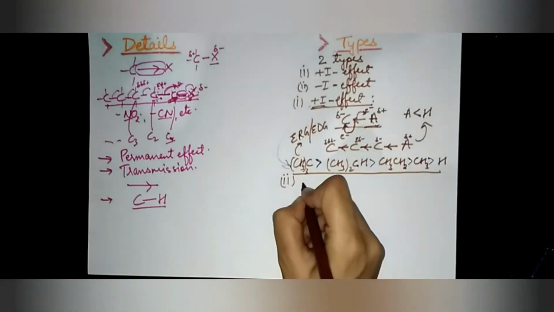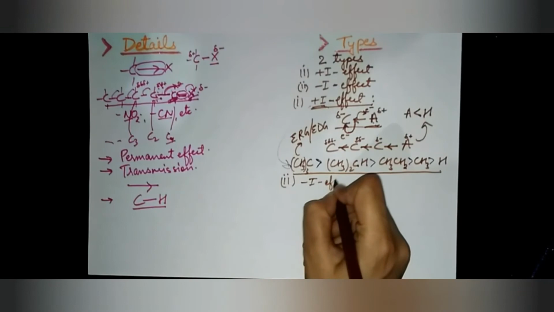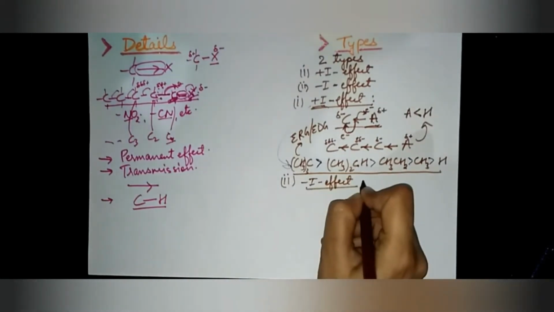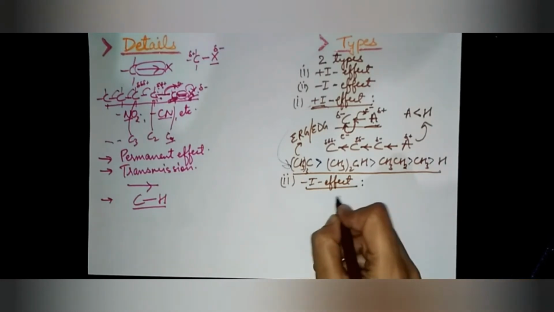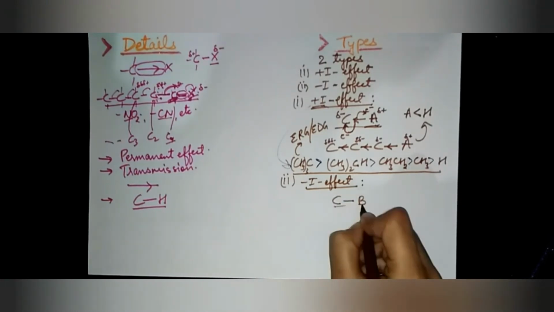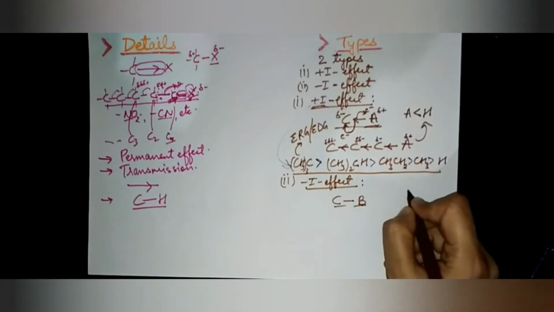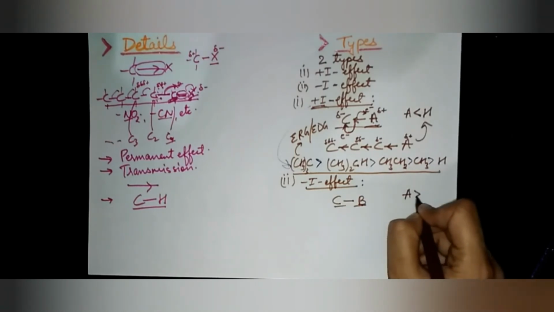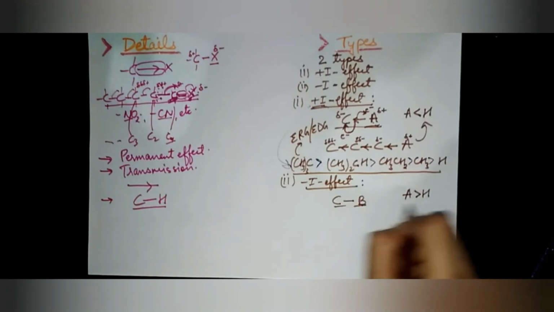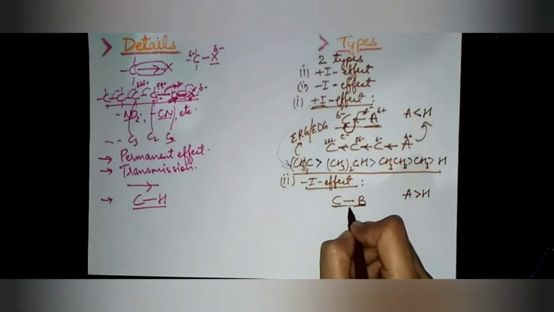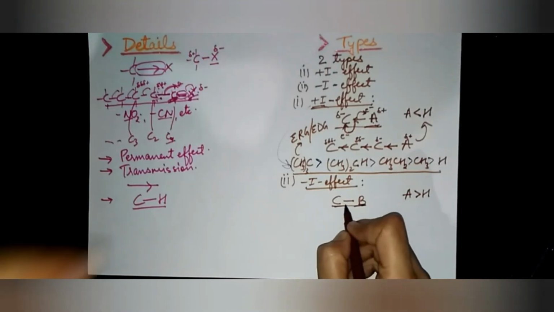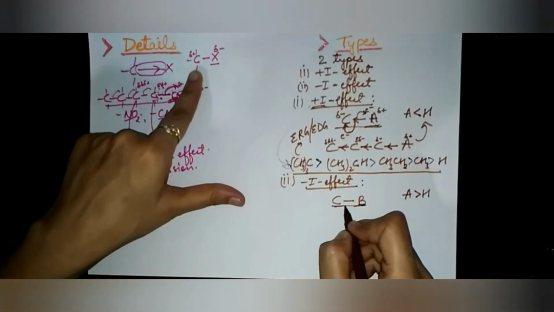Next is minus I effect. So what is minus I effect? You may have understood that if the atom attached to carbon has more attracting power than hydrogen, such an effect occurs, which I have explained to you in the case of halogens.